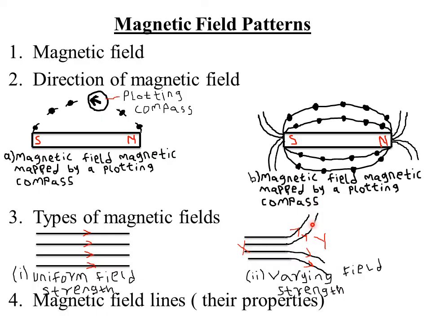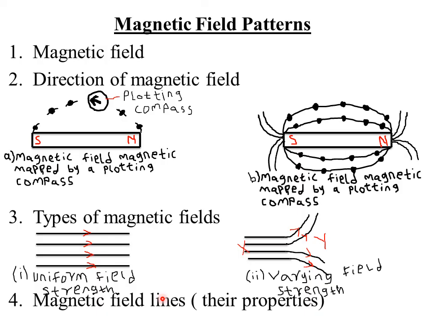At point Y, the magnetic field lines are far away from each other, meaning the magnetic force or the magnetic field is weakest at point Y and strongest at point X. So magnetic field lines are closer together where the field is strongest.